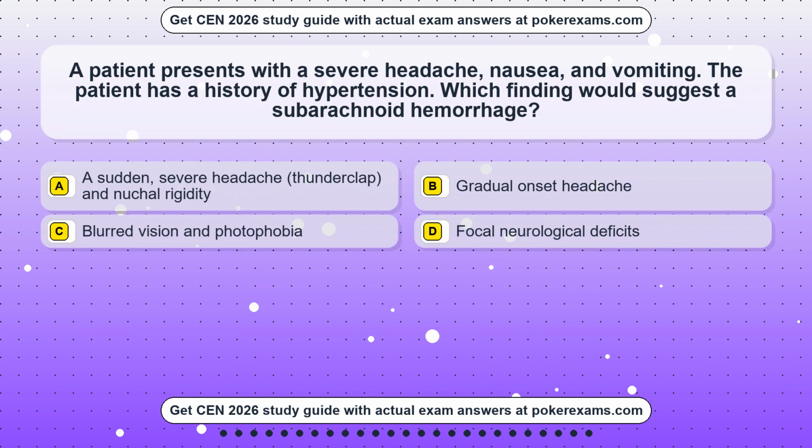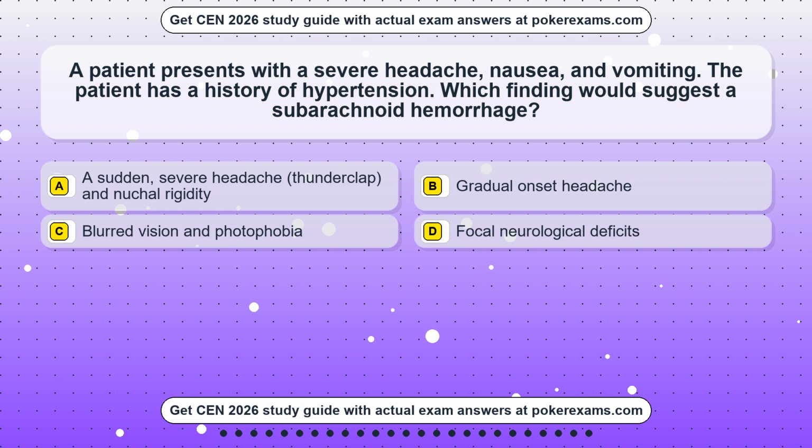Question 9. A patient presents with a severe headache, nausea, and vomiting. The patient has a history of hypertension. Which finding would suggest a subarachnoid hemorrhage? Option A. A sudden, severe headache, thunderclap, and nuchal rigidity.